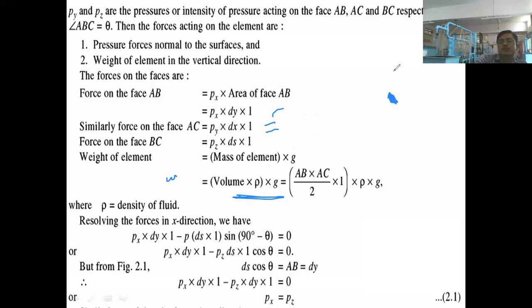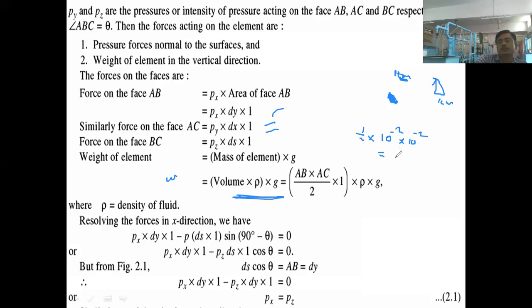For example, if I consider the size of the wedge shape as 1 centimeter, this is 1 centimeter and this is 1 centimeter, then what is going to happen? Half into base into height. Base is 1 centimeter, so that is 10 to the power minus 2, multiplied by this side, 10 to the power minus 2.